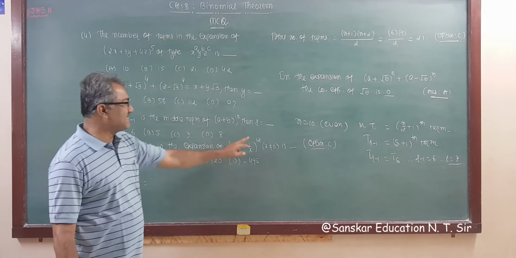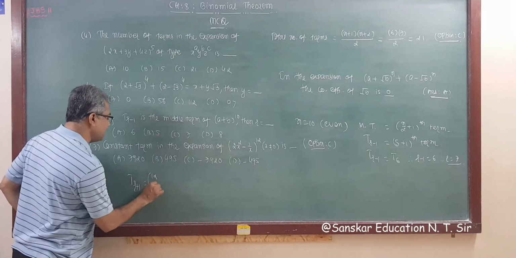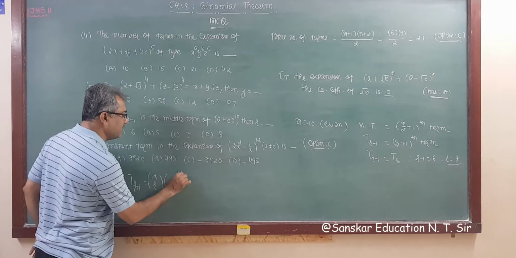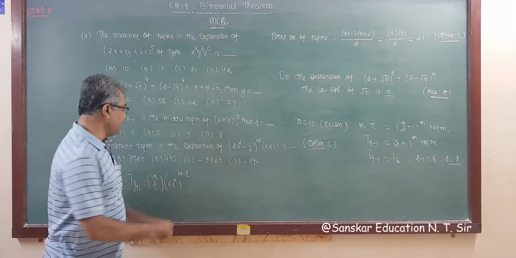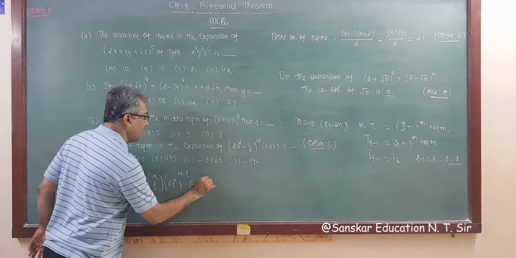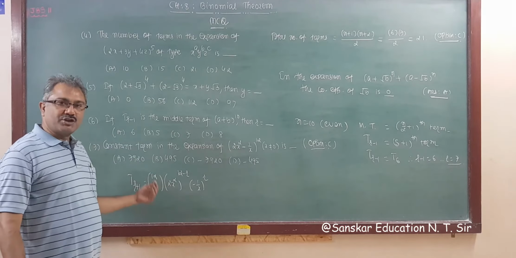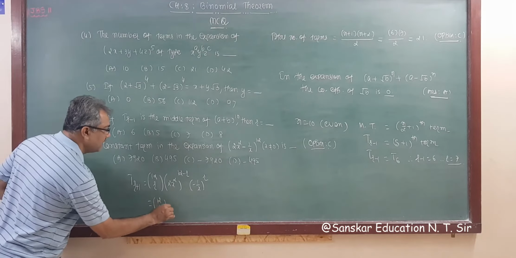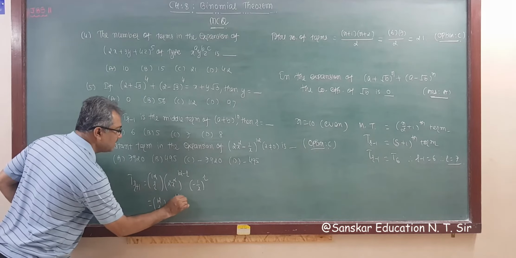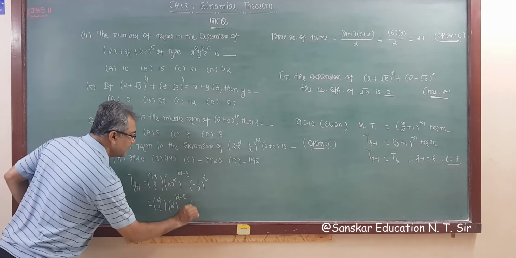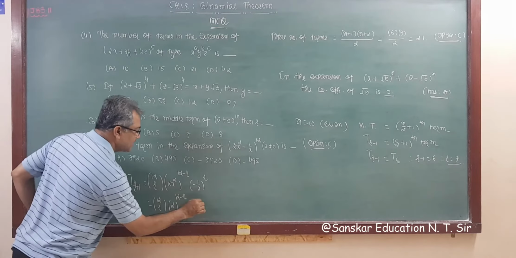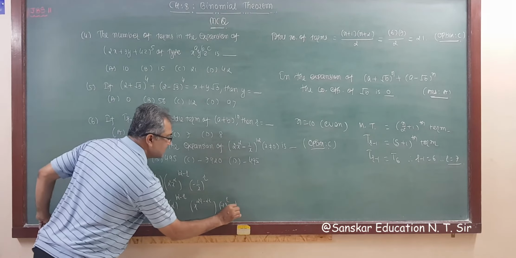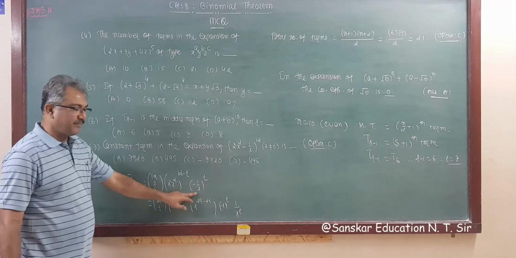So the general term, right? So I am writing directly because we are solving an MCQ. T(r plus 1) is nCr a^(n minus r) b^r, that is 12Cr. A is 2x square. So (2x square) raised to n minus r, that is 12 minus r, and b is minus 1 upon x raised to r. Now equating the terms, constant term containing x, right? So this will be 12Cr, this is 2 raised to 12 minus r, this is x raised to 2 into this, that is 24 minus 2r. And this is minus 1 raised to r, and this is 1 upon x raised to r.